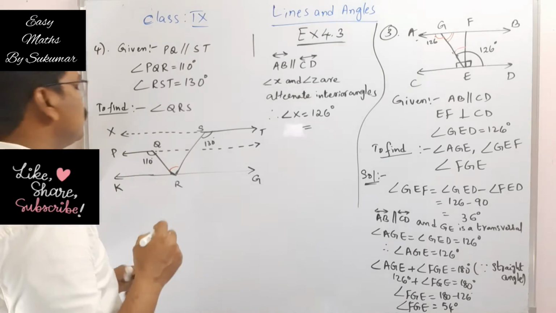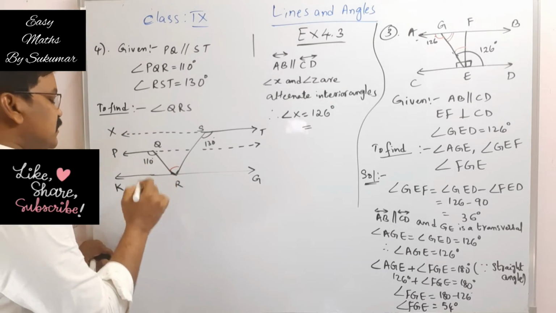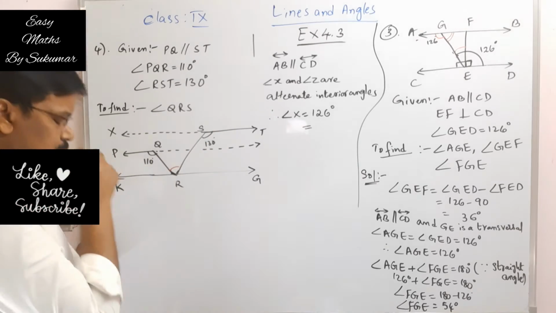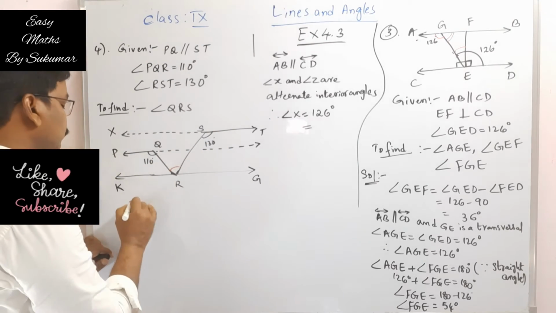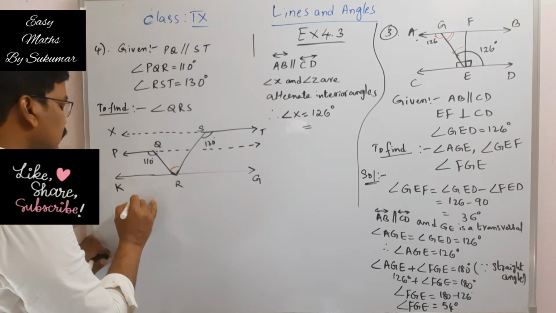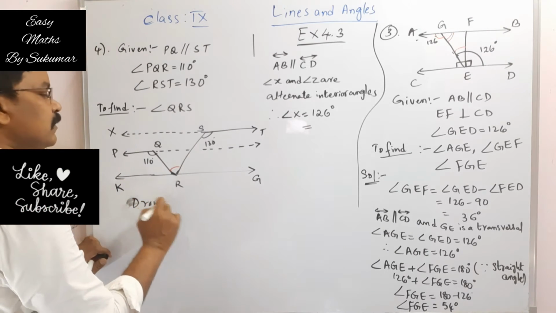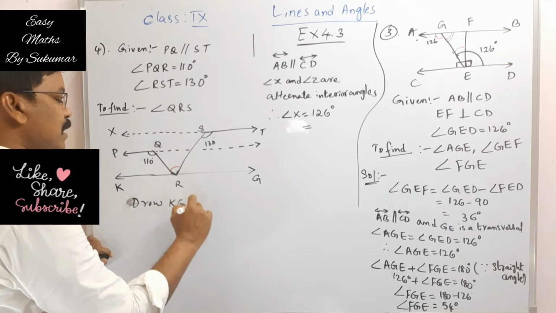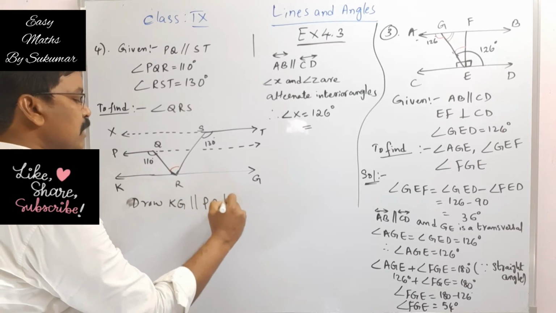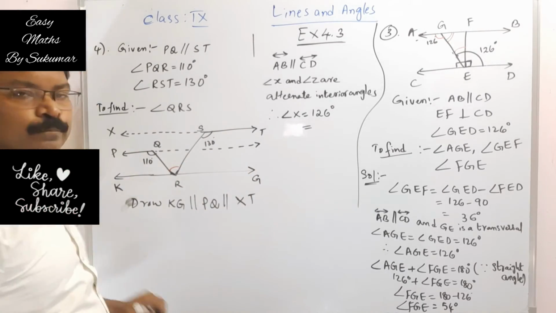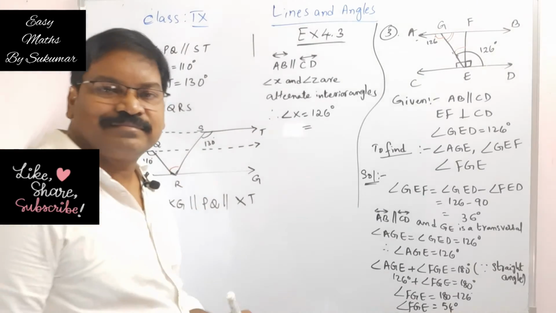Okay, now look here, my dear students. Actually, what we have to find here? This angle QRS. Okay, now just we will write here. Draw KG parallel to PQ and it is also parallel to this XT or ST. Okay.